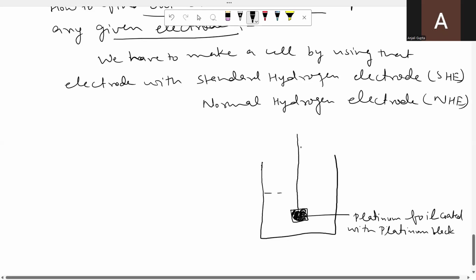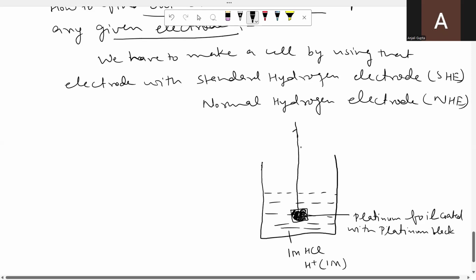Now this platinum foil is dipped in 1M HCl. Means the hydrogen ion concentration is how much? It is 1M. 1M concentration is taken as the standard concentration.